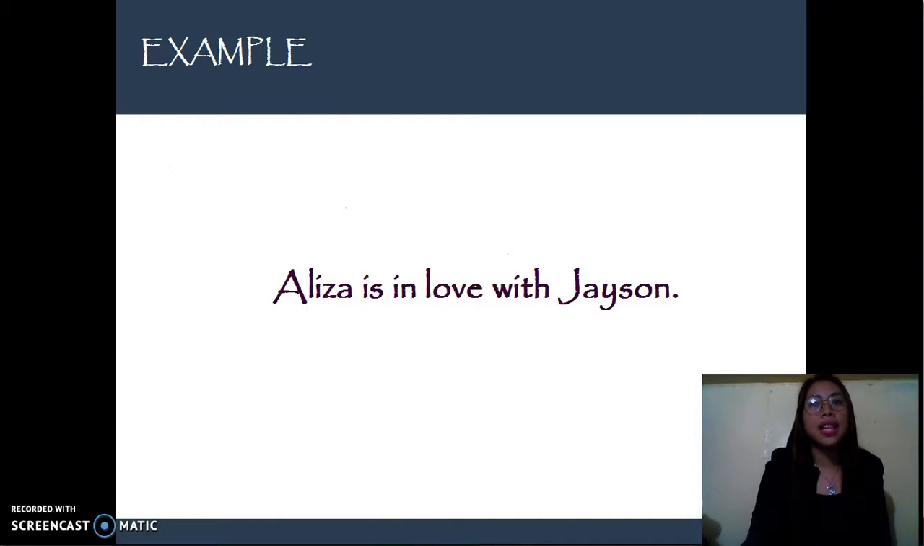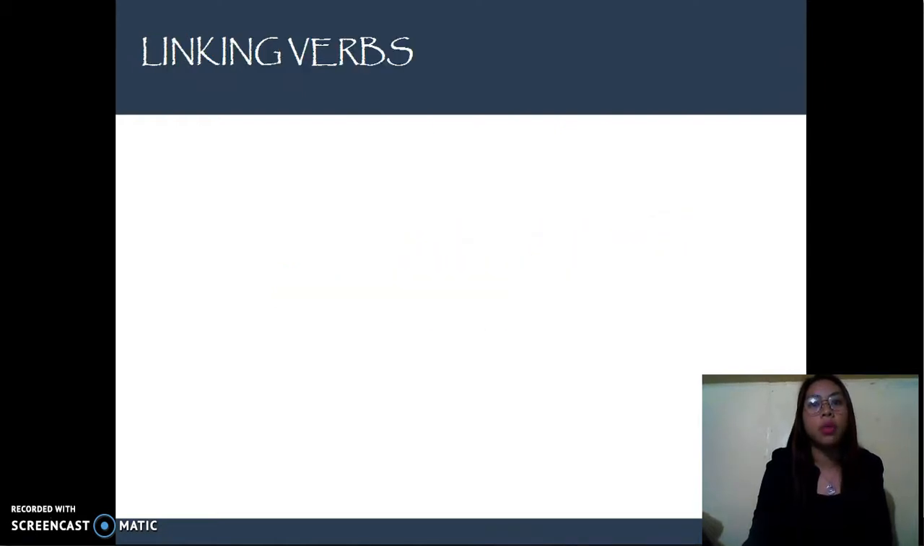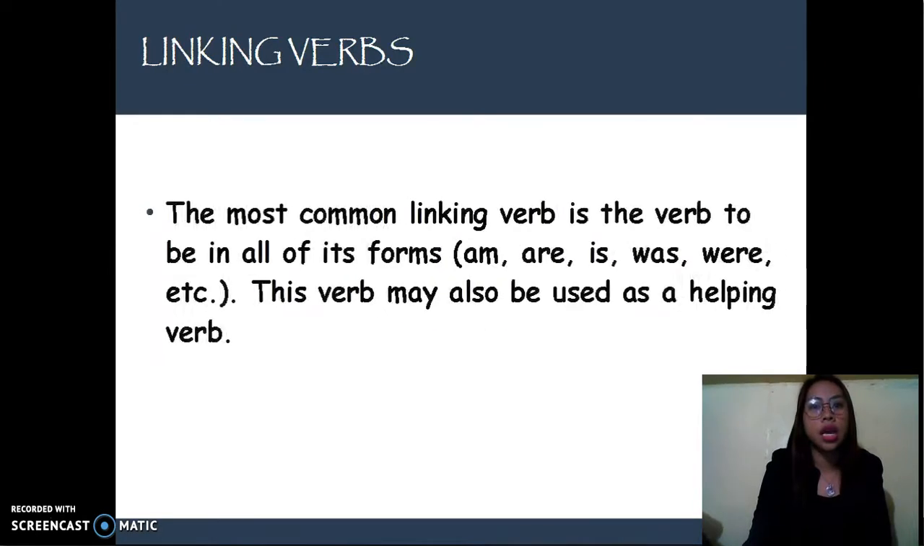For example, Eliza is in love with Jason. The verb is links the subject complement, in love with Jason, describing Eliza. We have the most common linking verb, to be, in all of its forms: is, are, was, were, and so on. This verb may also be used as a helping verb depending on how it is used in the sentence. Note that to become and to seem are always linking verbs.